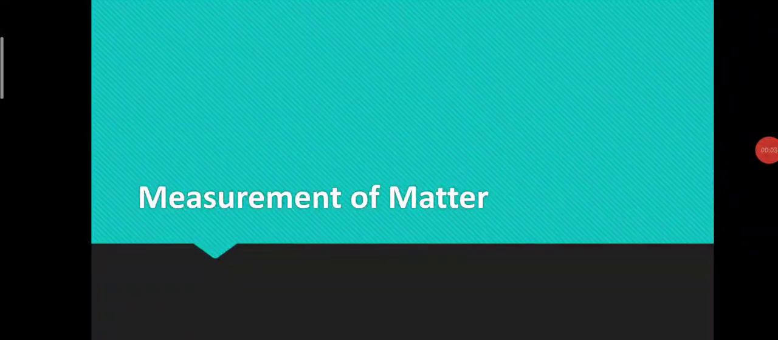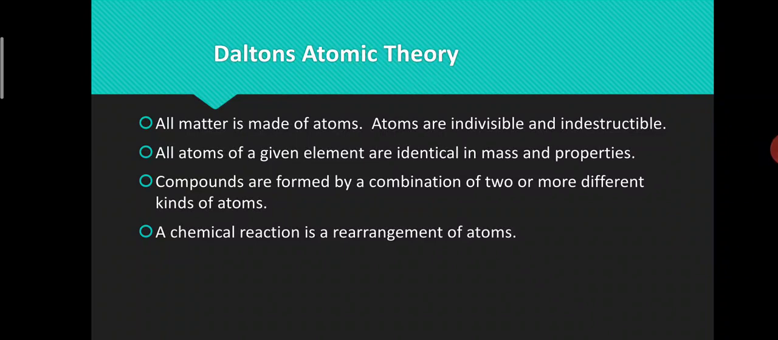Measurement of matter. In the previous standard, we have learned that an important principle of Dalton's atomic theory is that all matter is made of atoms. Atoms are indivisible and indestructible. All atoms of a given element are identical in mass and properties. Compounds are formed by a combination of two or more different kinds of atoms, and a chemical reaction is a rearrangement of atoms.